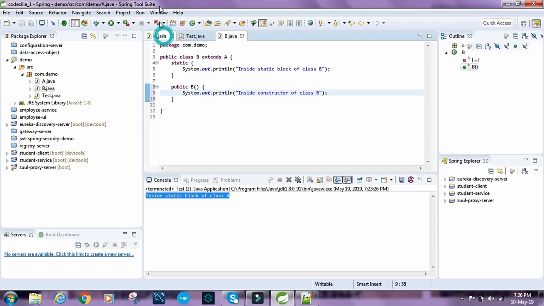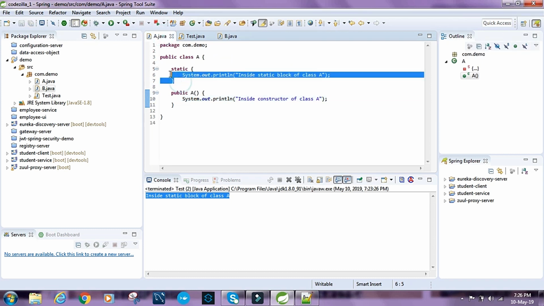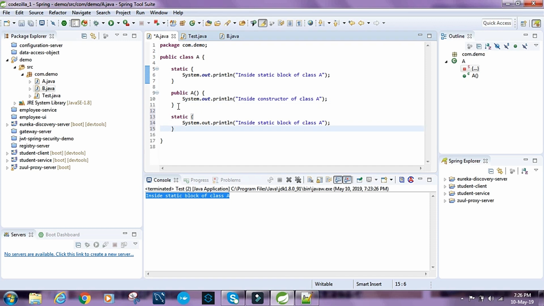Right, let's have one more static block inside class A, and let's call this "Inside static block 1 of class A", and this "Inside static block 2 of class A".